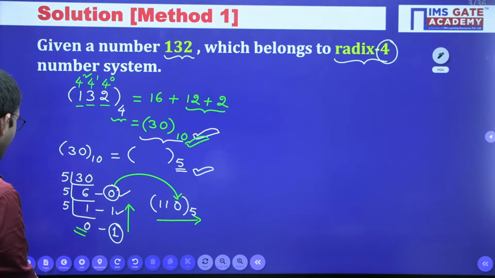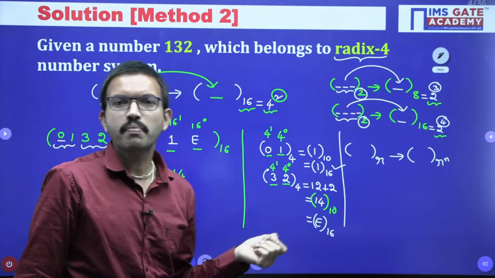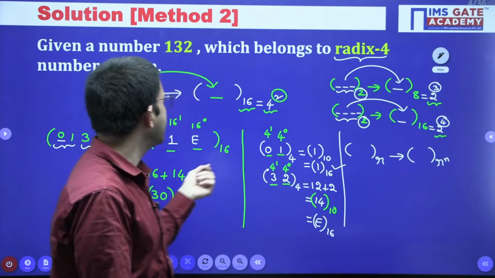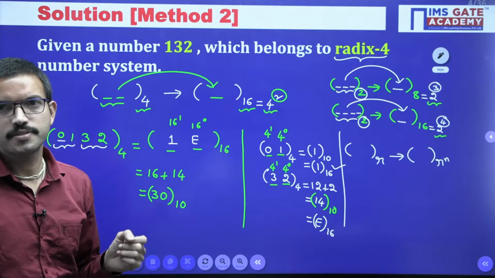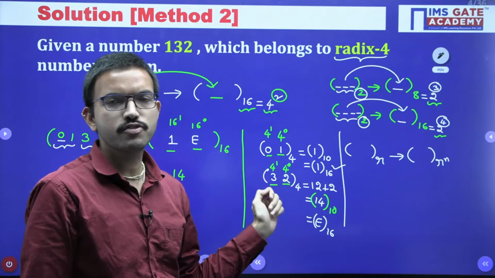Because some of you might not be having the idea regarding the conversion of base 4 to base 16, just for practice I have discussed that method. Is it clear for everyone regarding base 4 to base 16?